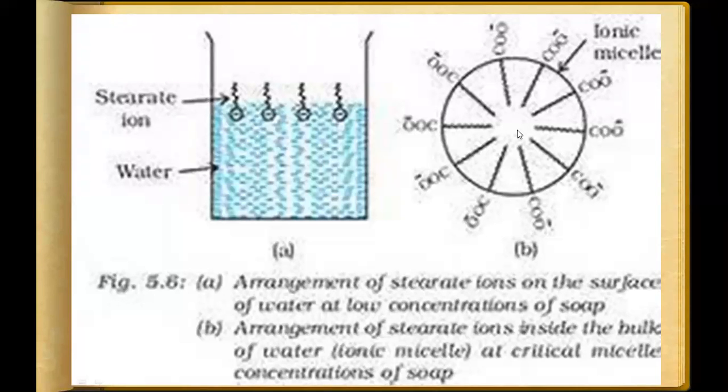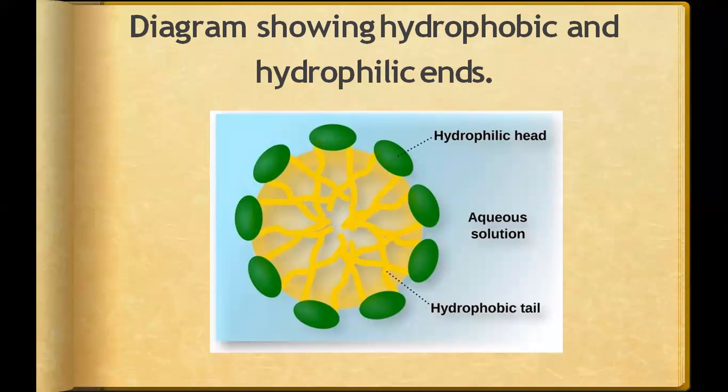The tail parts segregate together and the head parts separate out. This is known as the critical micelle concentration of soap. This happens when we have a proper concentration. This is also a diagram: you can see the tail part is the hydrophobic part and the head is the hydrophilic part.